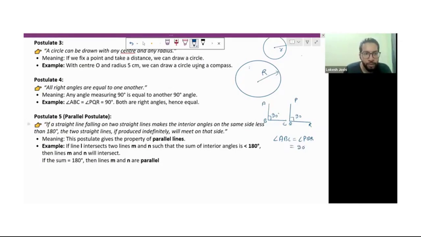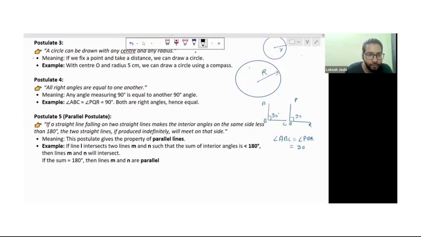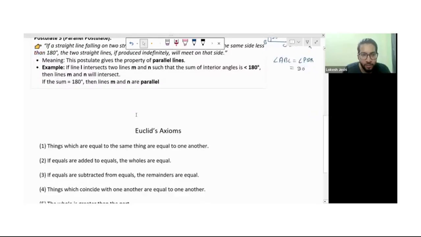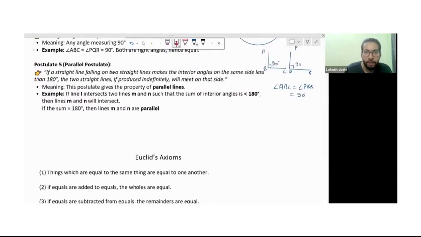Now the final postulate, postulate 5: if a straight line falling on two straight lines makes the interior angles on the same side less than 180 degrees, the two straight lines, if produced indefinitely, will meet on that side. This one is a little bit lengthy, so let me explain it point by point.